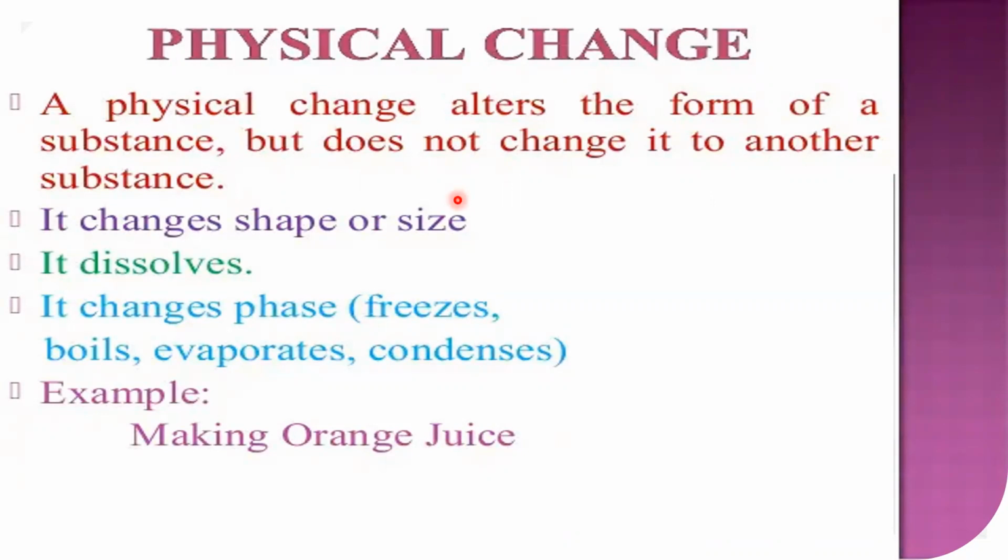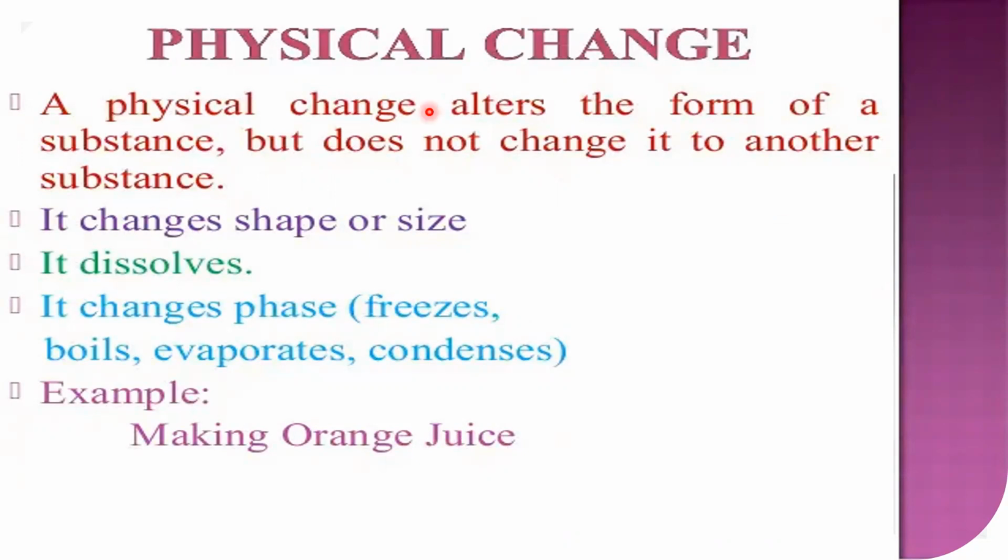For example, water occurs in three forms: solid, liquid and gas. In solid form, it is ice. In liquid form, it is water. In gaseous form, it is steam. But the composition, two hydrogen atoms and one oxygen atom, does not change.